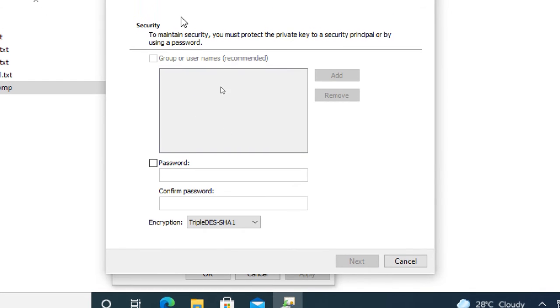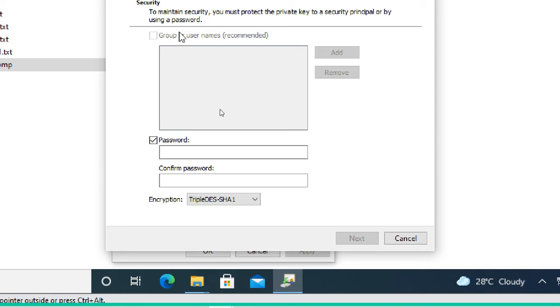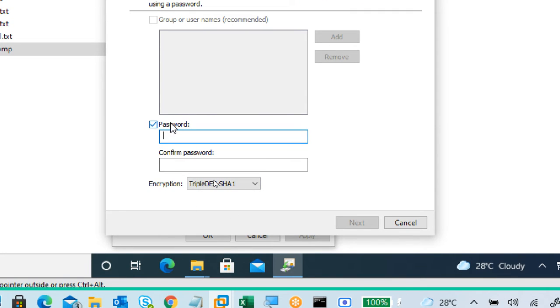Next, you can use a username or a password: for a particular user, or a group. If you want, you can add those user names here to become the owner. Otherwise, no problem. Select password. I am giving a password instead of adding a user. If you know the password, then you are able to open it. Guys, I'm giving a very simple password, ZAQ1234. We'll see whether it is working or not. Otherwise, I will change the password.